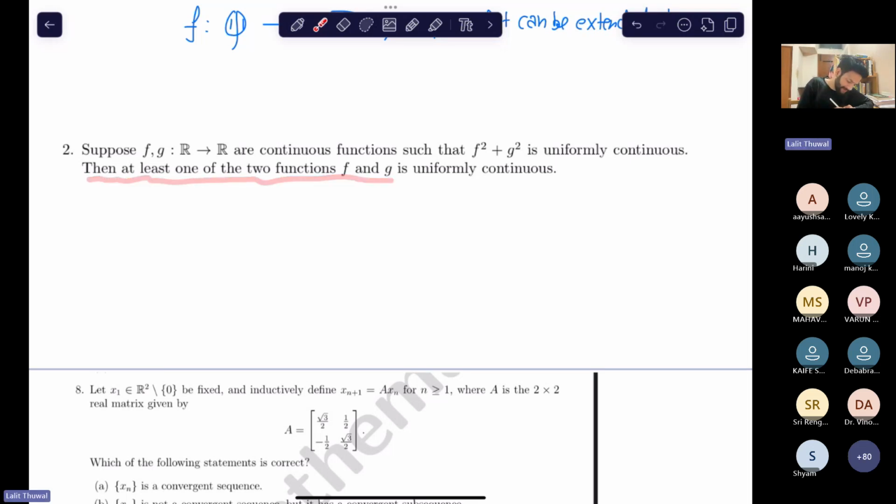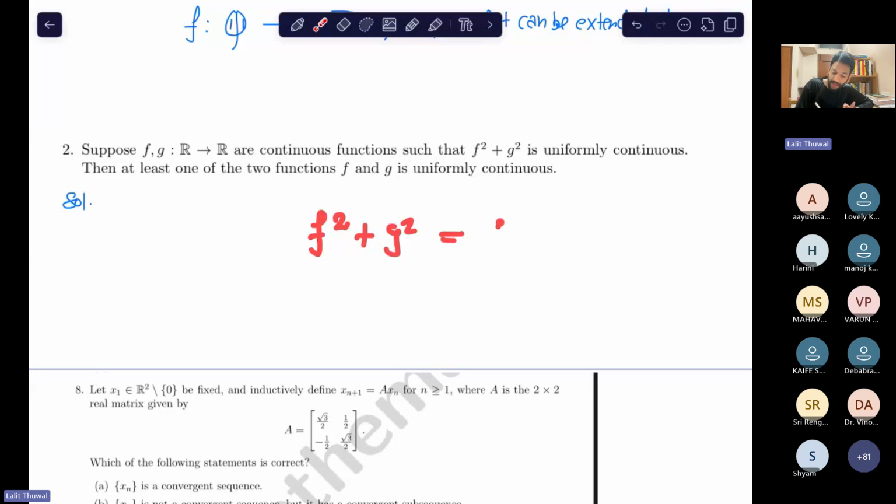So let me solve it. See, suppose you want to counter it. Okay, so how do you think? First try to think about two functions such that their sum becomes some well-known uniformly continuous function.